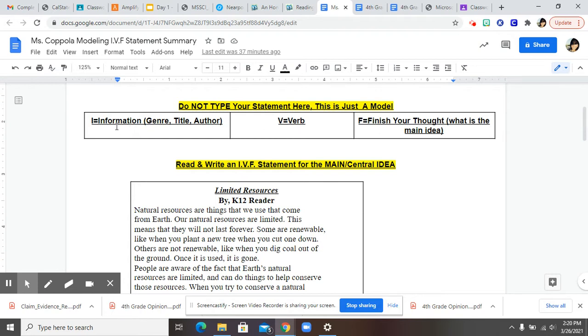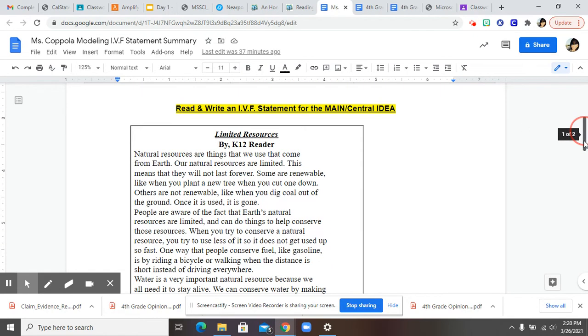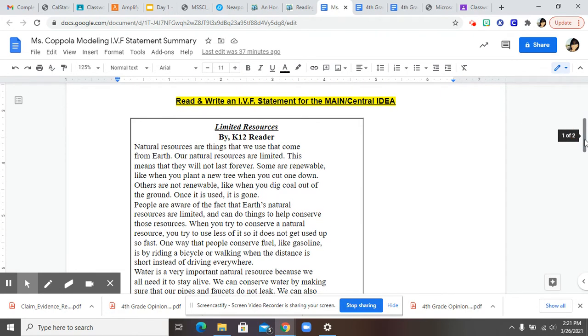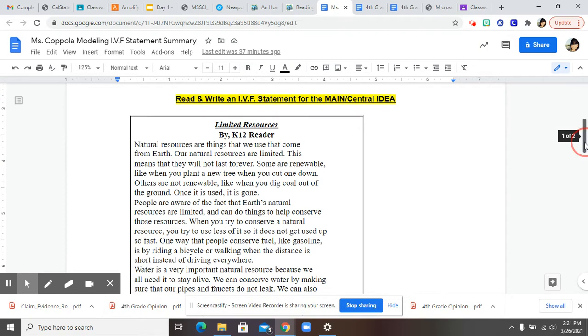So it would sound something like this: in the, and then we would put the article, and what's the article's name, by, who it's from. They discuss, discuss is a verb, and then we're going to finish the thought, how, and then they're going to finish what the main idea was. So let's practice. We're going to read and write an I.V.F statement for this text.